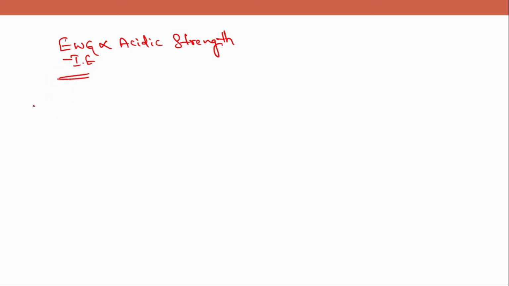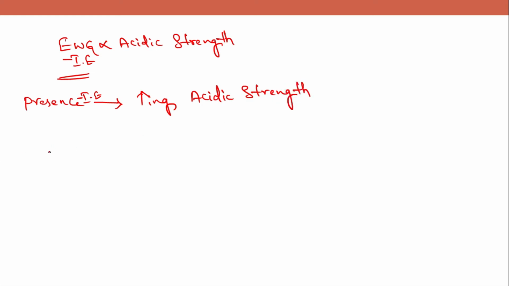So the presence of electron withdrawing group, negative inductive effect, increases the acidic strength. And we'll see when an electron donating group is present. Suppose an electron donating group is present in a carboxylic acid. When this compound is dissolved,